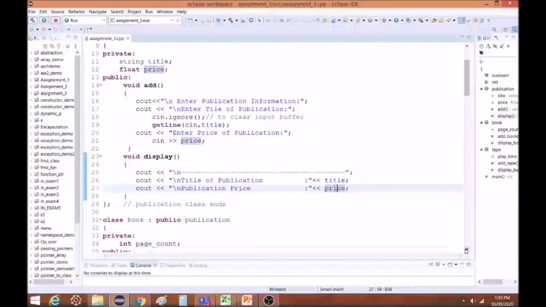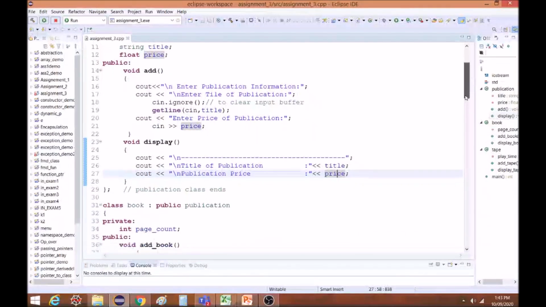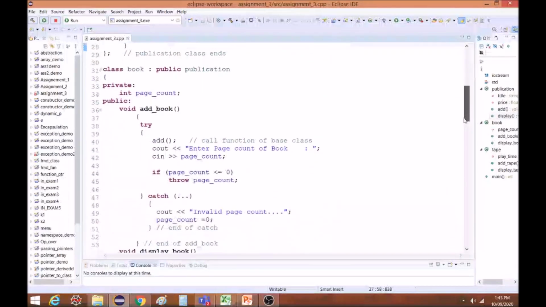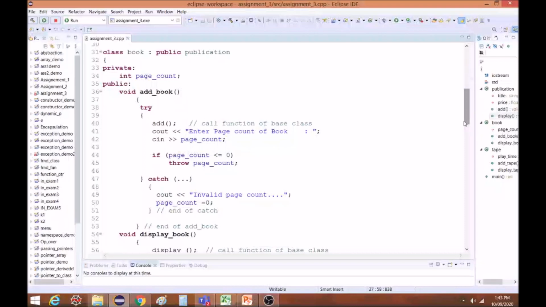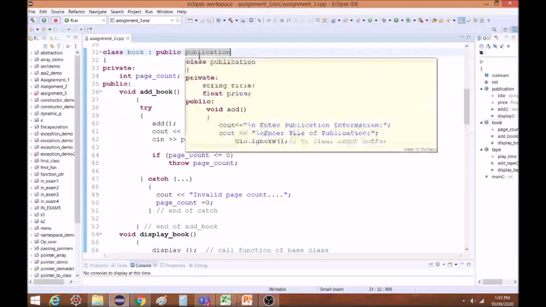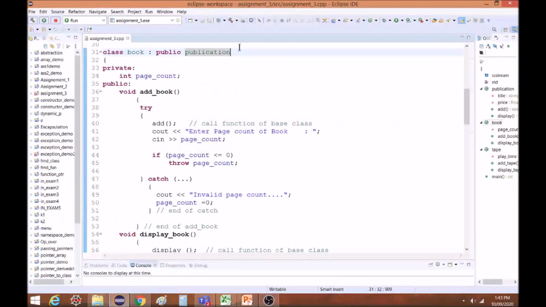This completes the class publication. Now we have inheritance implementation using the class book. This is a class book which is inherited from class publication as a public inheritance. So we are implementing public inheritance. The private members of the publication class are not accessible, and the private members are the variables, that is title and price. In the public section, we have add and display functions, those are accessible here in the book. So book is the name of our new class.